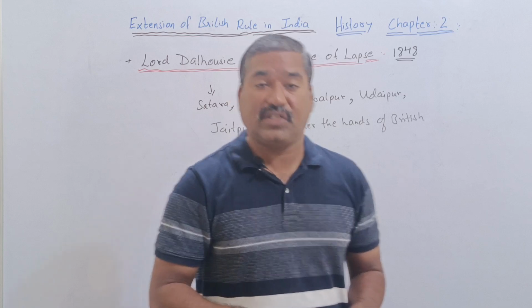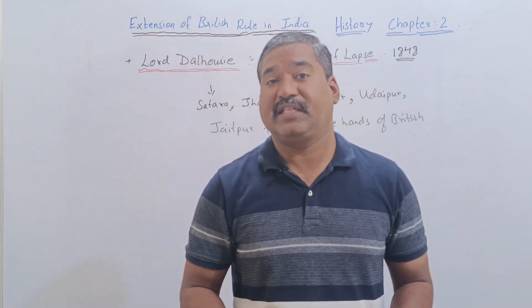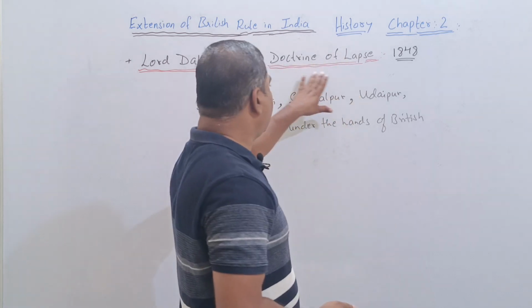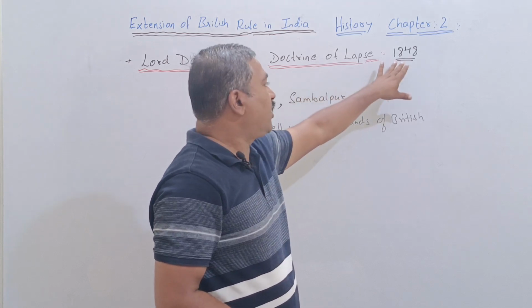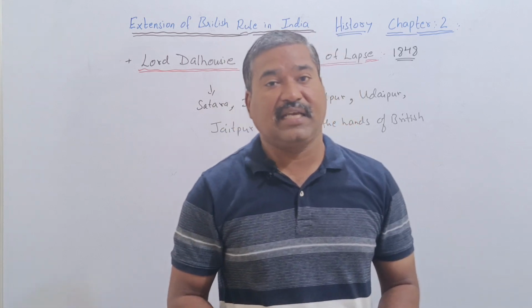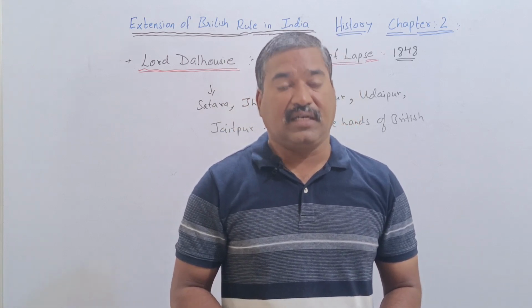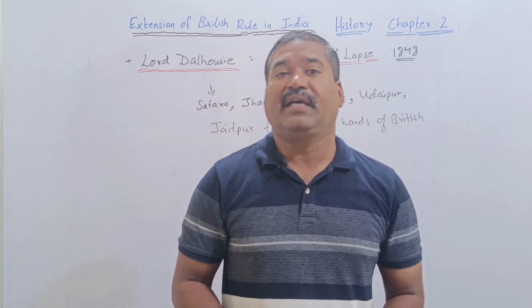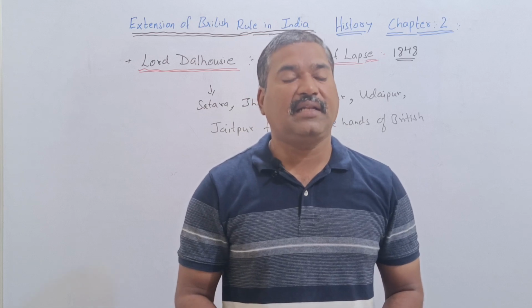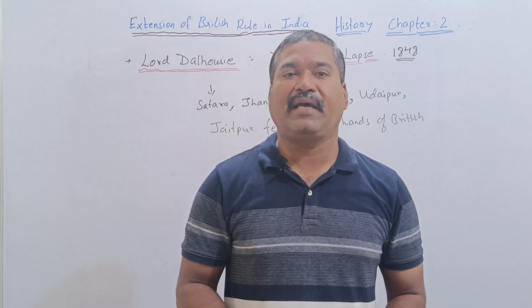So this is also one of the cunning policies. In this way, Lord Dalhousie's doctrine of lapse, brought in 1848, and Lord Wellesley's subsidiary alliance have broken the supremacy of many of the Indian rulers. Some, as I said, who won the battle had their empire.